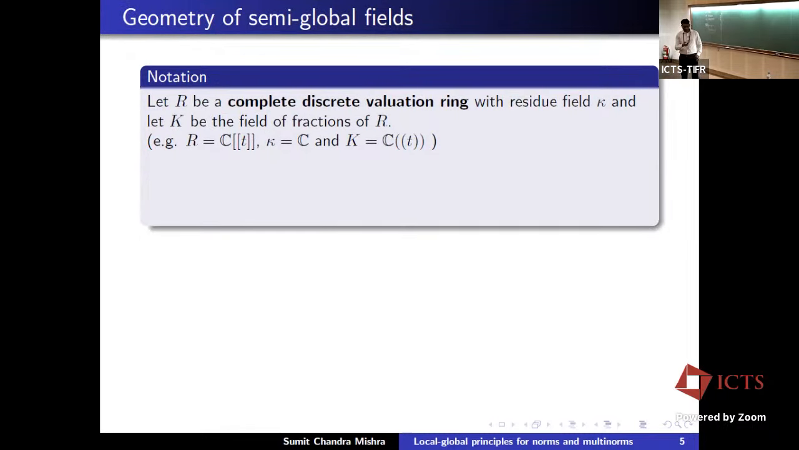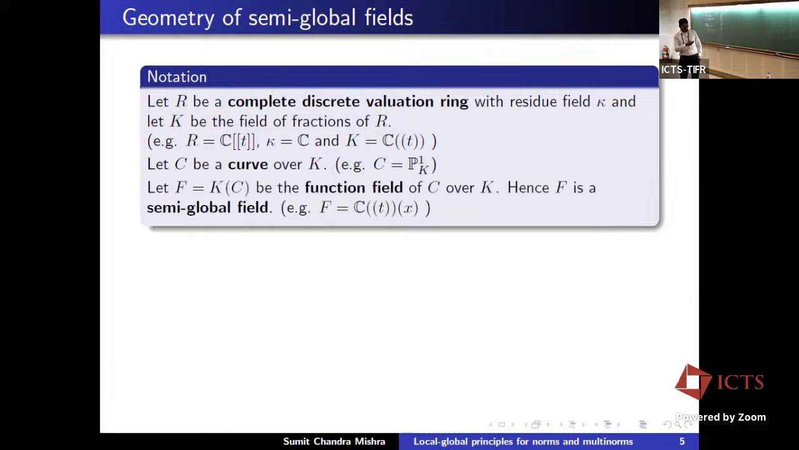So let me spend a little time on the geometry of these fields. Let R be a complete DVR with residue field kappa, and let K be the field of fractions of R. As a running example, we take power series over complex numbers, so kappa is just the complex numbers, and we have Laurent series over complex numbers. Now let C be a curve over K. For example, we can take P1, and then finally we take the function field of the curve over K. So we get a field F. Hence F is a semi-global field.